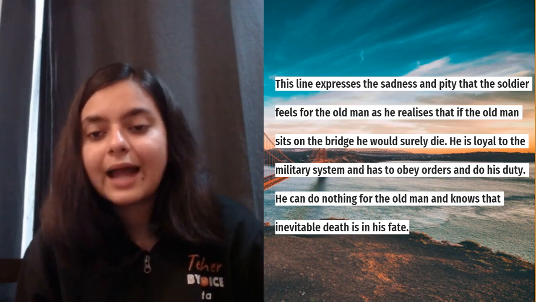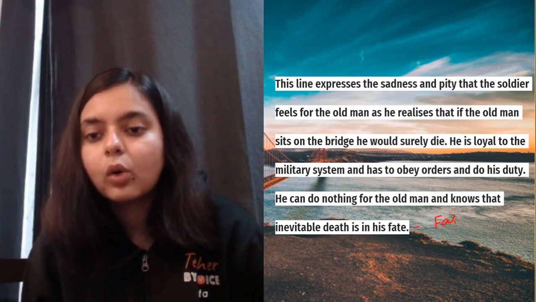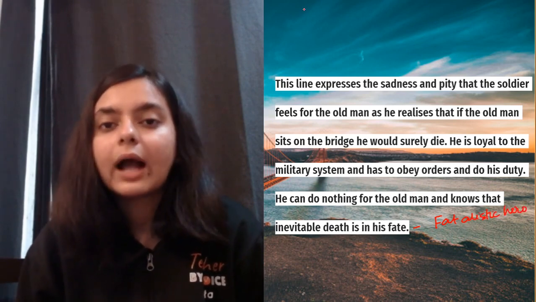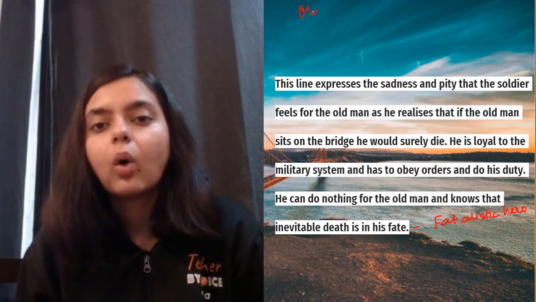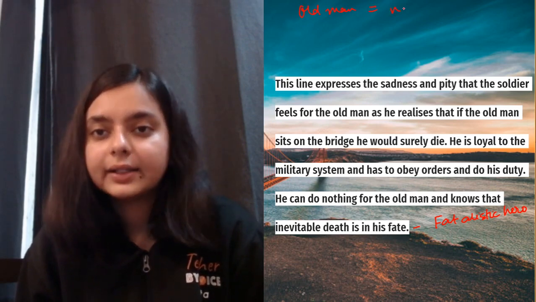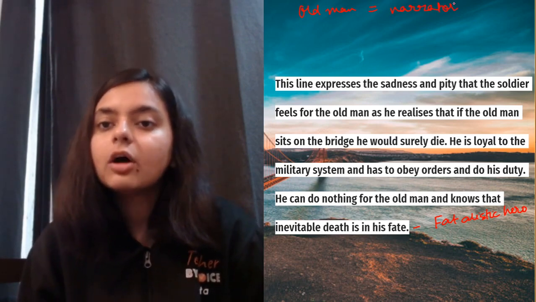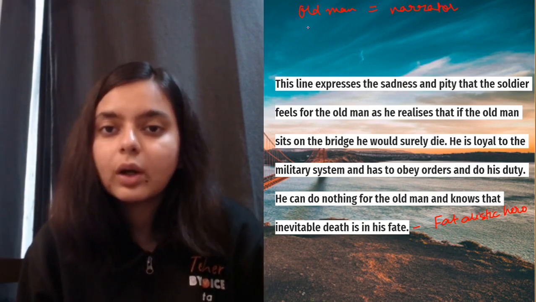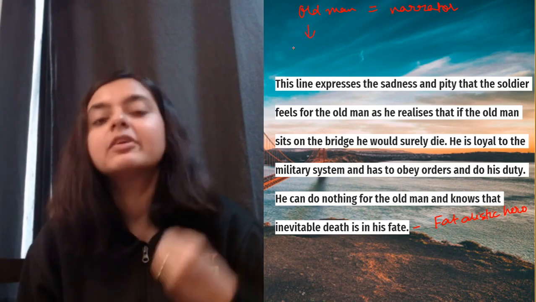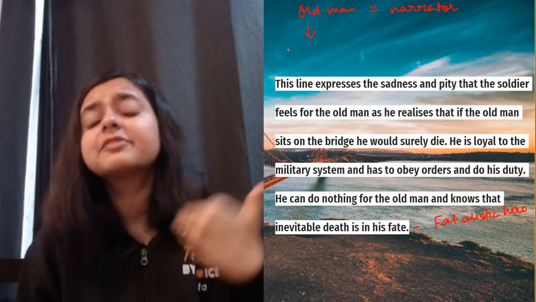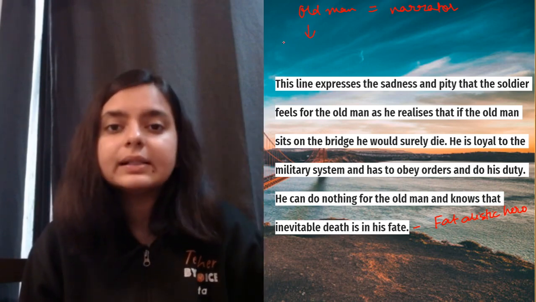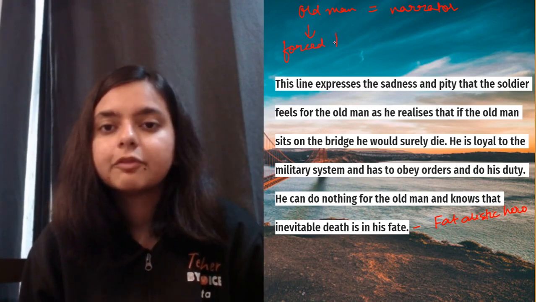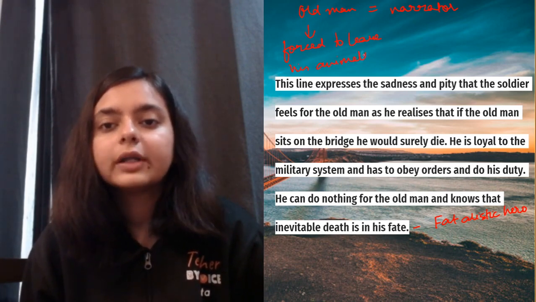So there are a few points that you can add here. You can also add that the old man is here becoming the fatalistic hero of the story, and also you can equate the old man with the narrator. So both of them are similar to each other in certain aspects. Just as the old man was helpless, he was also in the hands of greater powers. So he was forced to leave his animals, although he wanted to take care of them.